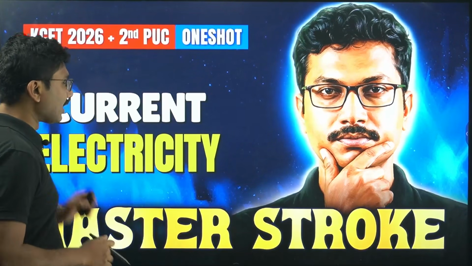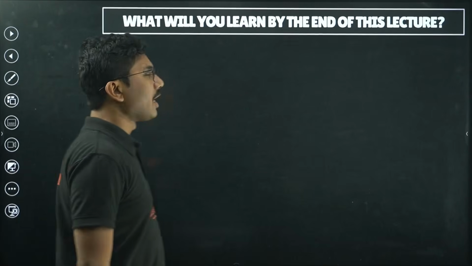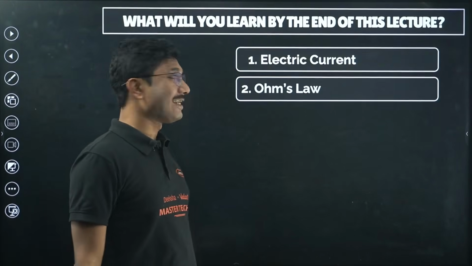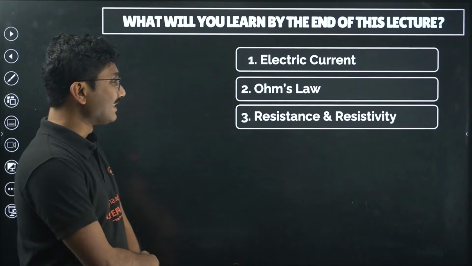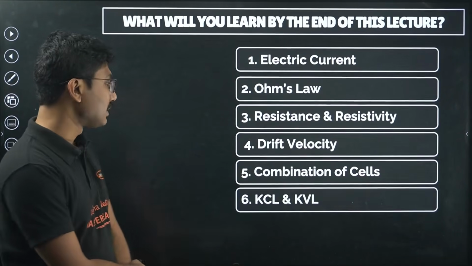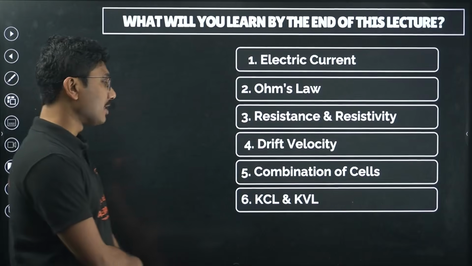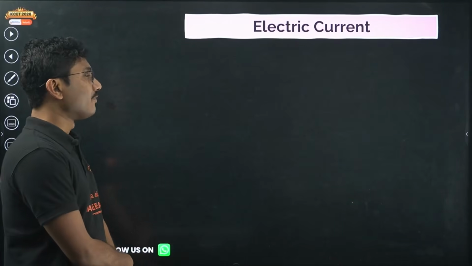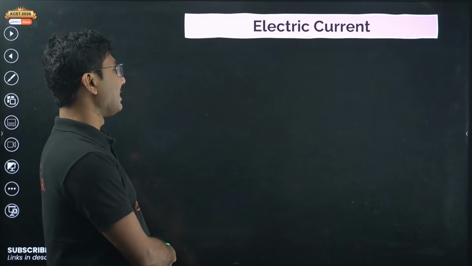Now let's start. First, the list of topics we are going to discuss: electric current, Ohm's law, resistance and resistivity, drift velocity, combination of cells, KCL and KVL, that is Kirchhoff's current law and Kirchhoff's voltage law. Right, let's start. First we will start with electric current.